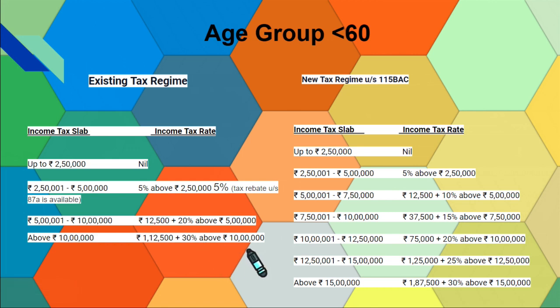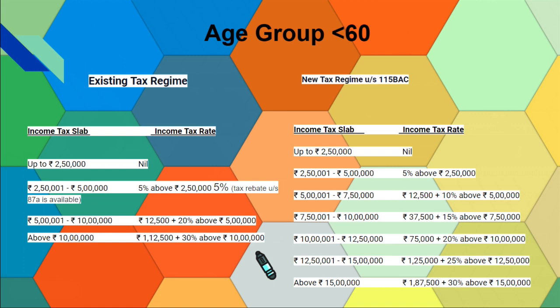If he has an income of 15 lakh, then 5 lakh will be calculated at 30%. 30% of 5 lakh is 1 lakh 50,000, which is added to 1 lakh 12,500.